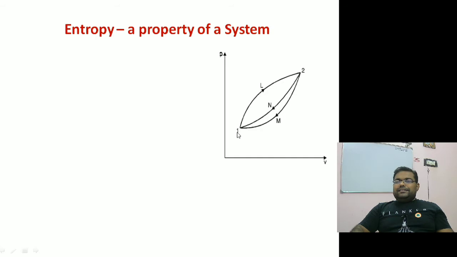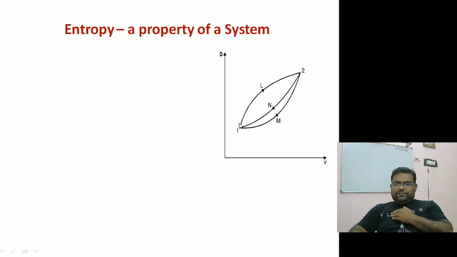One cycle goes from point 1 to point 2 via path L and returns via path M, from 2 to 1 by path M. This is one cycle. The second cycle goes from 1 to 2 via L and returns via path N to 1. These are the two cycles which have been drawn here. One by one we will apply the Clausius theorem to these cycles, right?